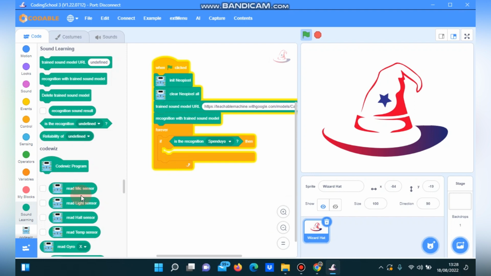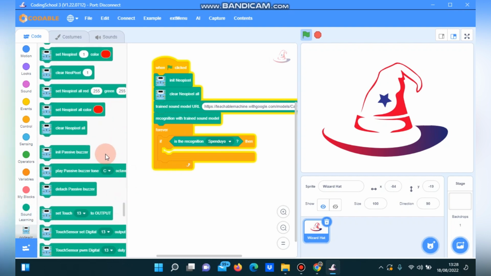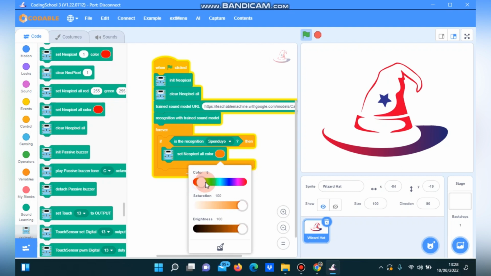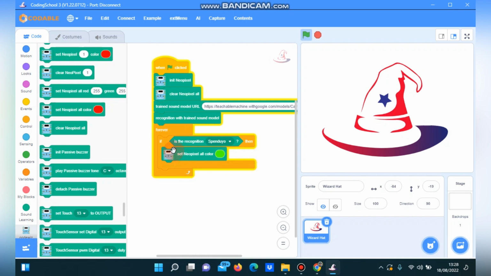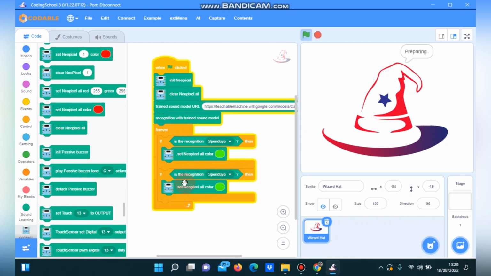Okay, after that we click set NeoPixel all color. We put it here. Okay, we change it to green. It means that if the recognition says Spendoyo, then the color is green. And then we click here, then we make a duplicate. We put that here, and we change the if the recognition.